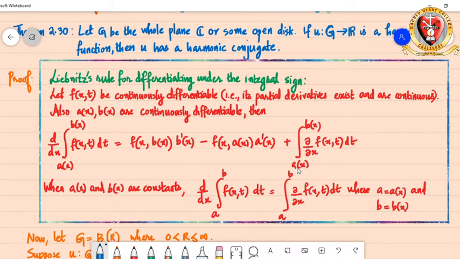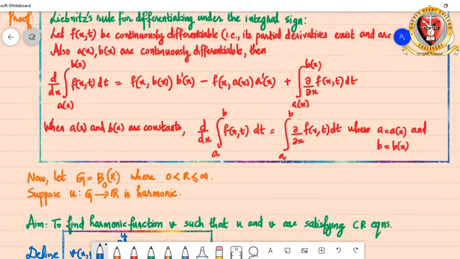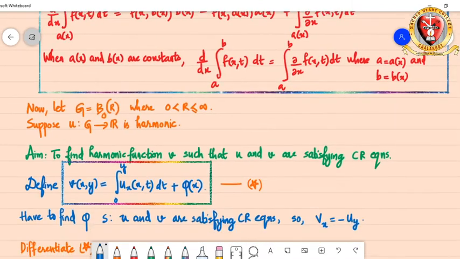And suppose a of x and b of x are constants a and b, then the same equation becomes d by dx of the integral from a to b of f of x,t dt equal to, since b dash of x and a dash of x will be 0, just the third term, which is the integral from a to b of dou by dou x of f of x,t dt. So this is what the Leibniz rule for differentiating under the integral sign says, and this is used in the theorem as we move on.